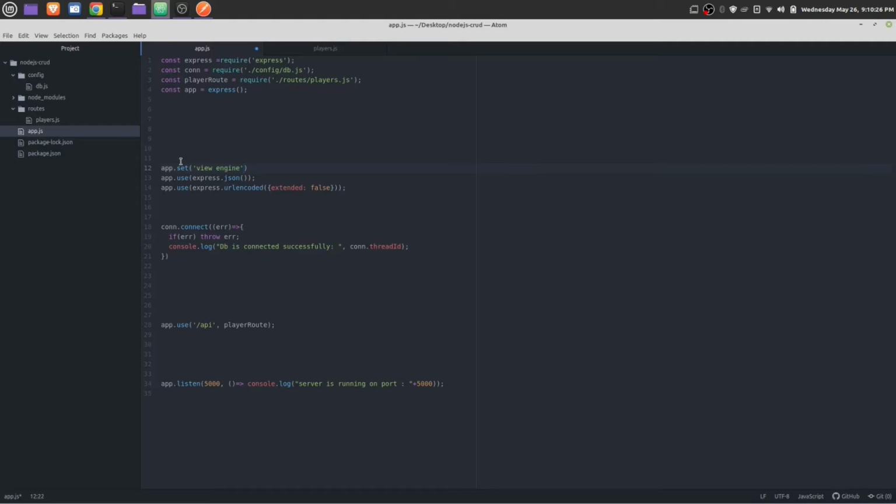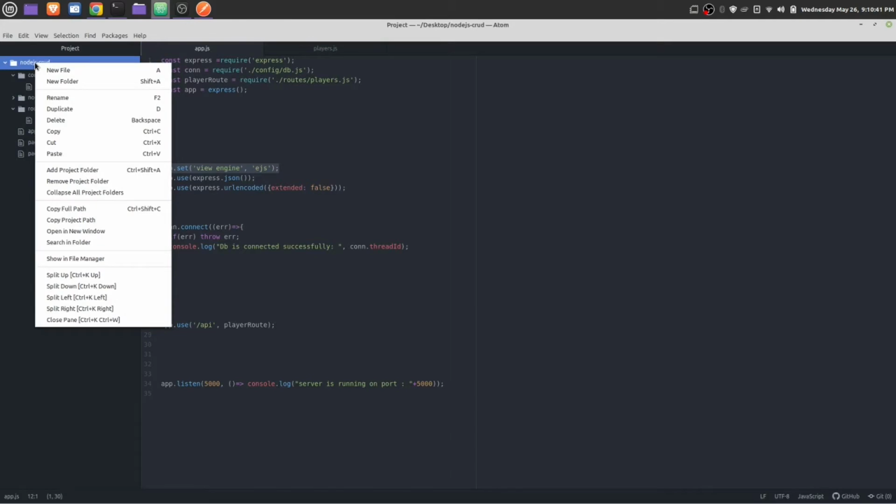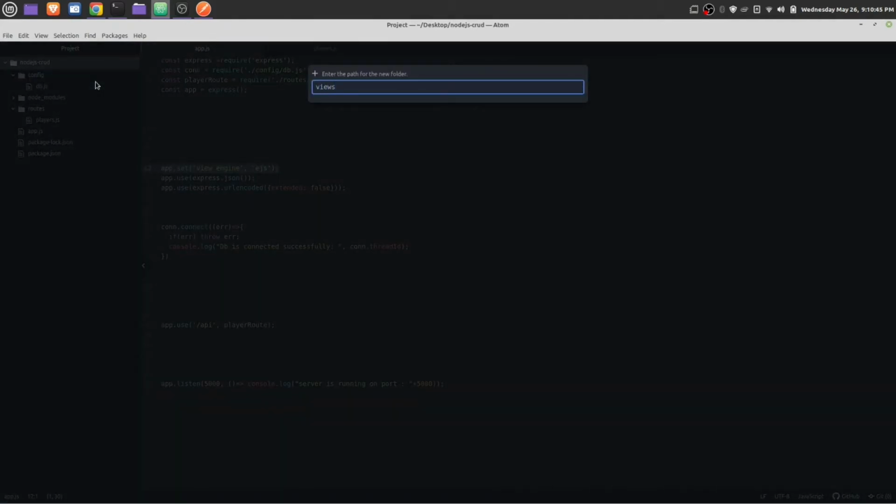Engine, this should be EJS. Once you have set view engine as EJS, by default it will look for the views folder. Since we don't have any views folder, let's create one. Views.